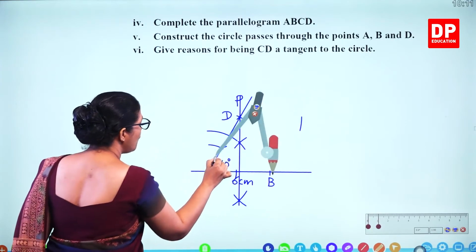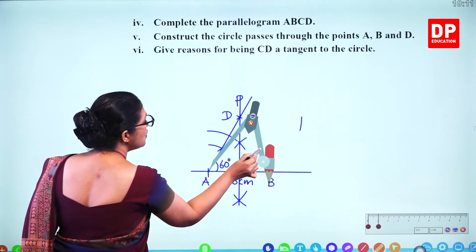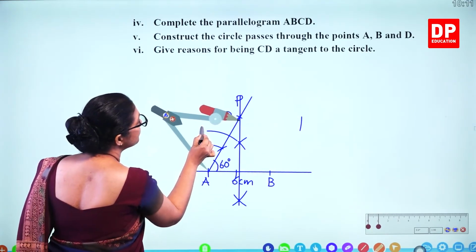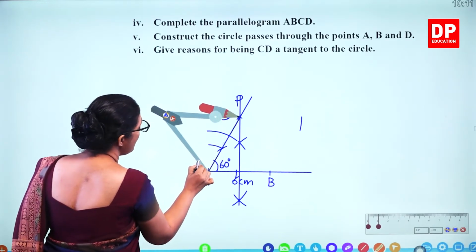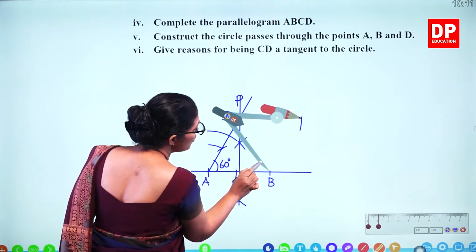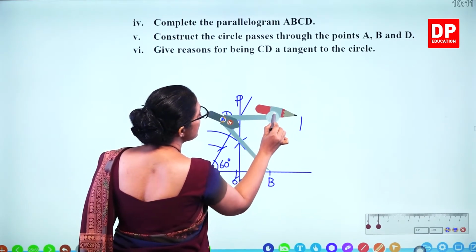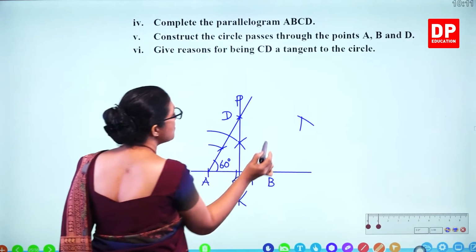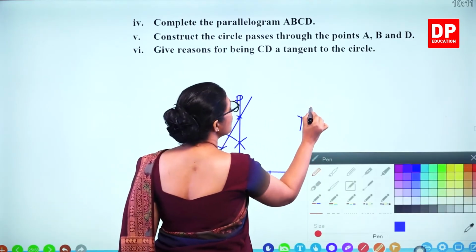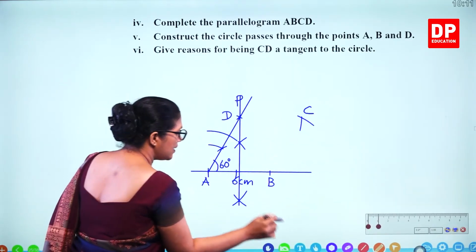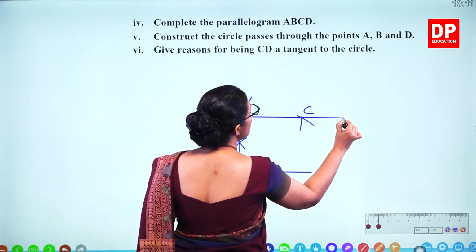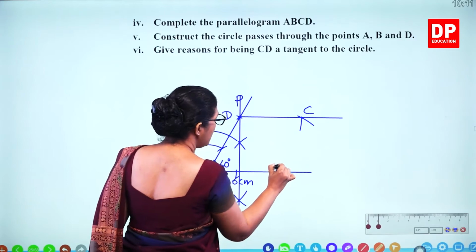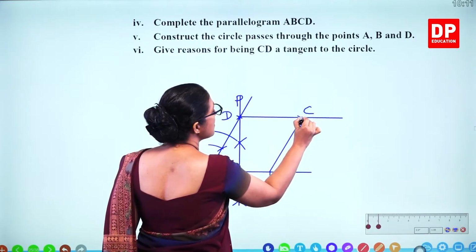Then what we do, we take A to D distance and then we can mark from B to that. So the intersecting point of the 2 arcs becomes the C point. So we use the parallelogram method. Now you can connect this DC and BC. That's a parallelogram.